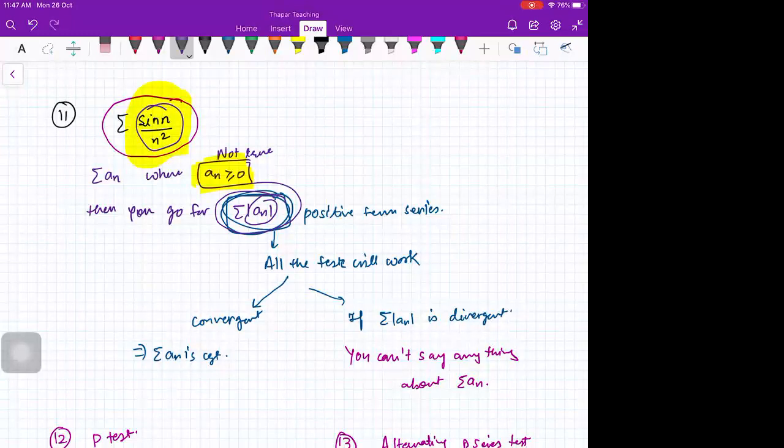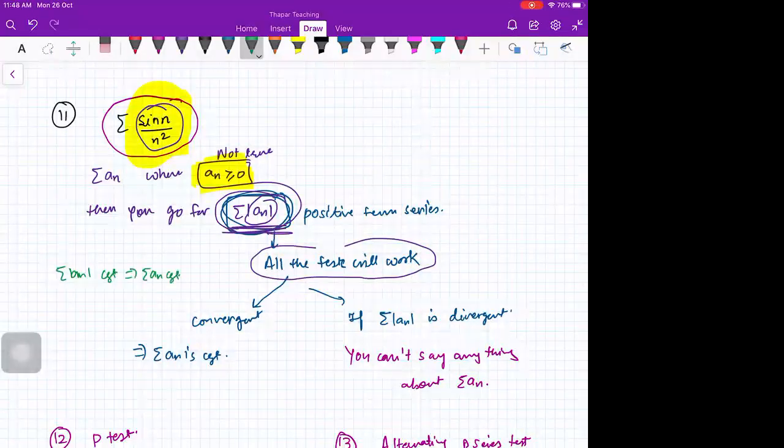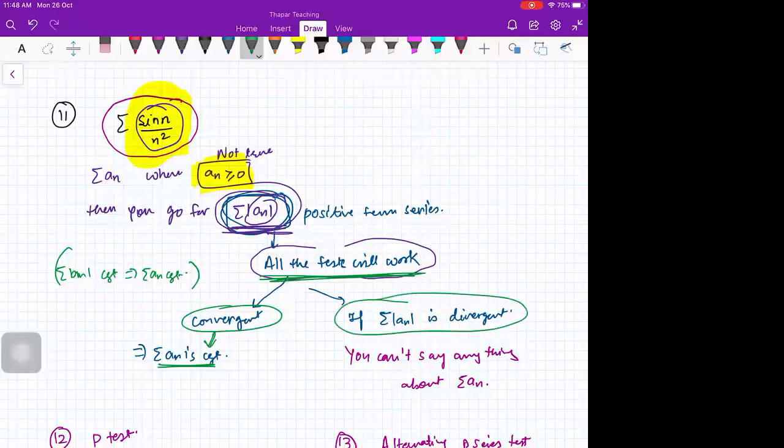And suppose one of those tests tells you that this is a convergent series, then we have already this result that sigma mod of an convergent implies sigma an convergent. So if one of these tests tells you that this is convergent, then that implies sigma an, that is your original series, is also convergent. But if it is divergent, then obviously divergence of sigma mod of an does not imply that sigma an is divergent. I just gave you an example above. So in that case you are silent.